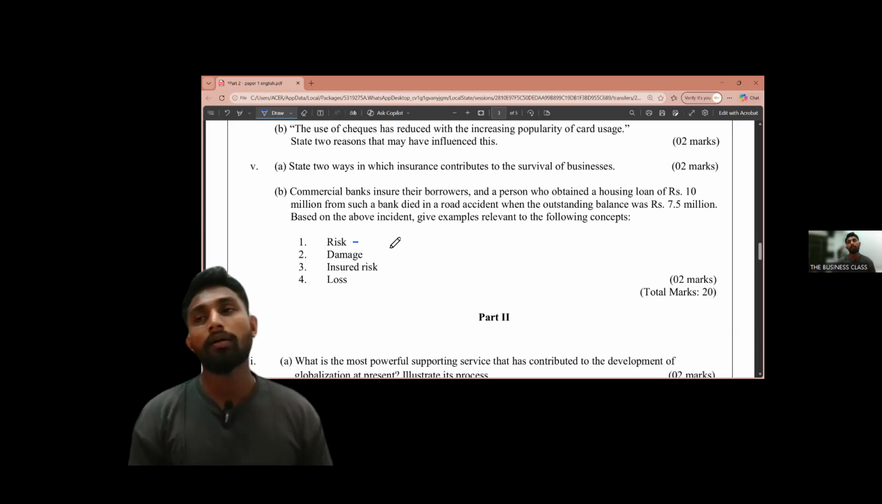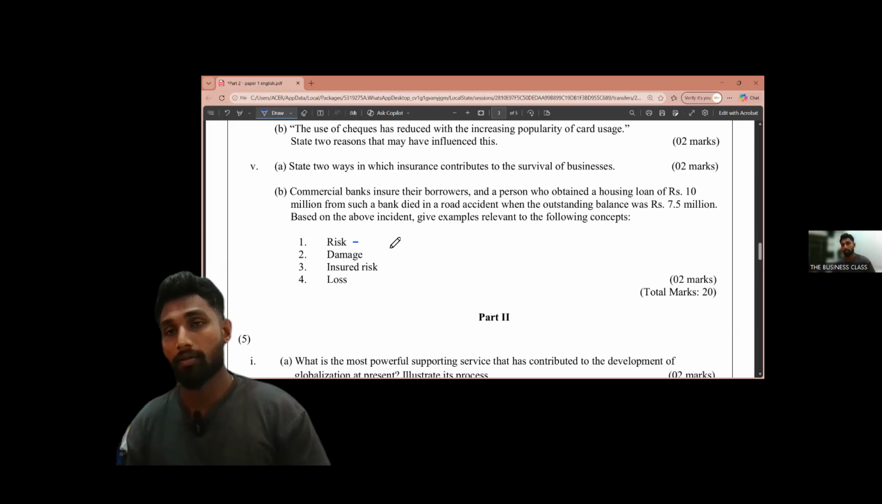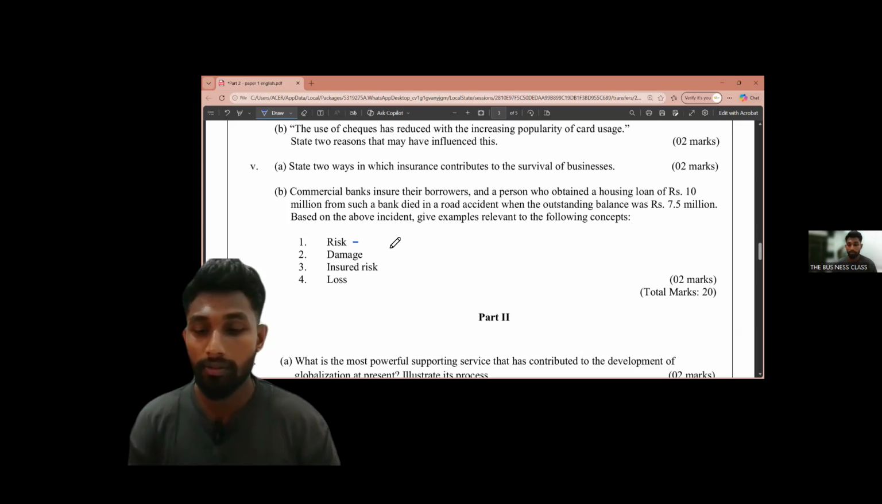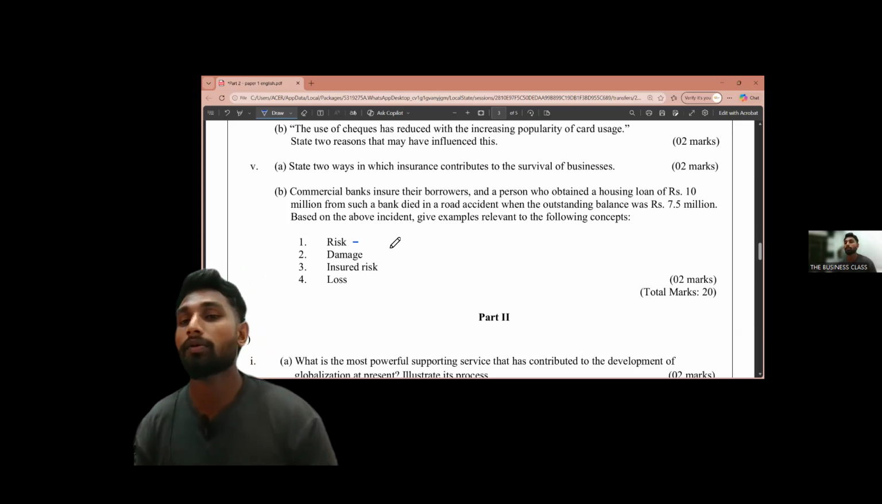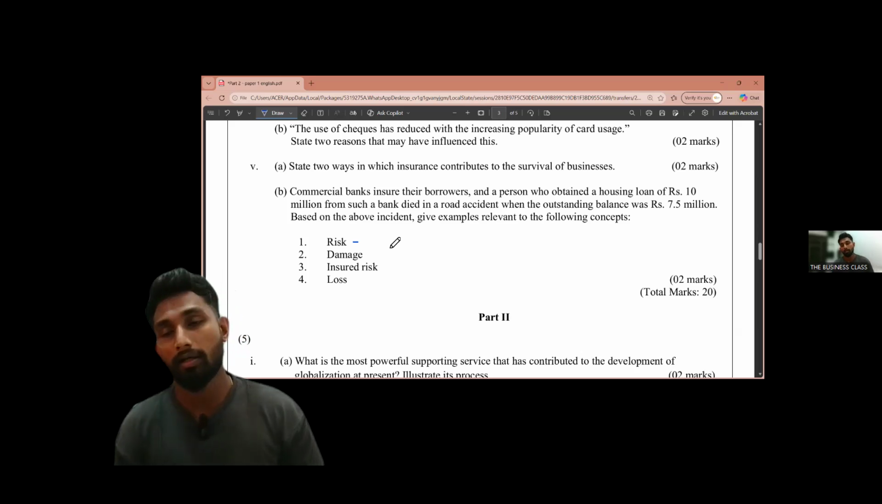So you might think there are no losses for the commercial bank, but there's a loss for the insurance company, no? They have to pay that 7.5 million to the bank, right? So that is a loss.